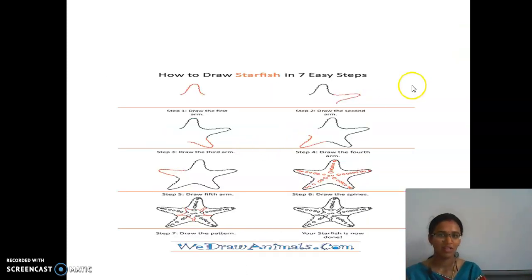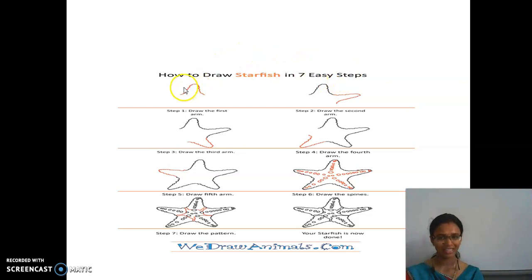Yes. So, now there are easy steps of drawing a starfish. Now take a notebook and a pencil. Come on, take it fast. First draw one limb and then the second limb. First you want to draw the first arm. How many arms does the starfish have? They have 5, right? So first draw the arms, that is the outer structure.